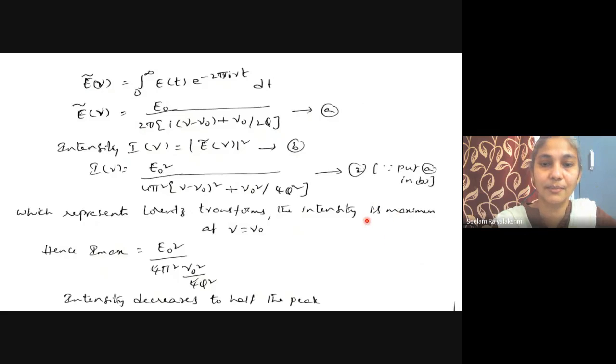So intensity is maximum only when nu equals nu naught.